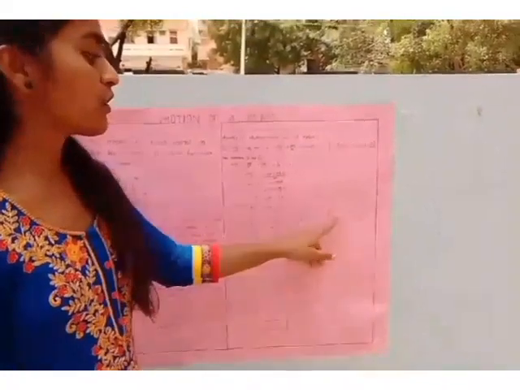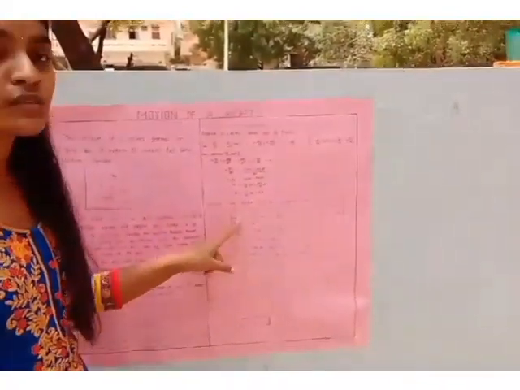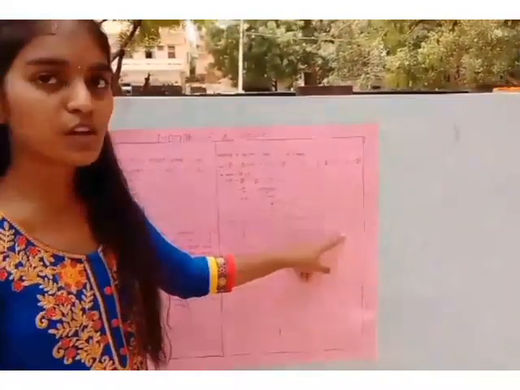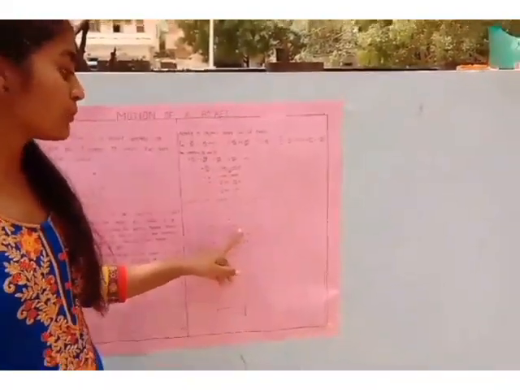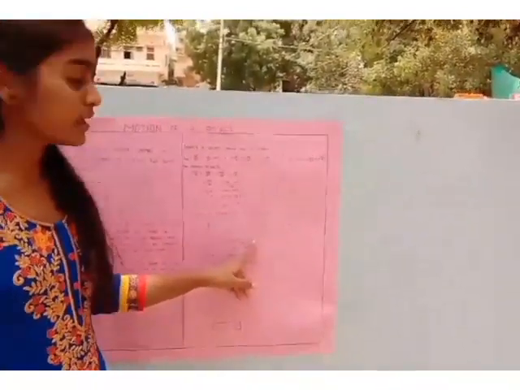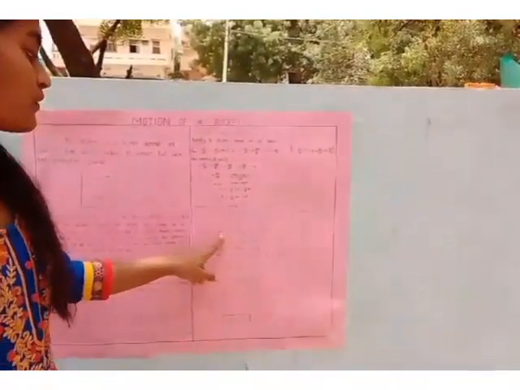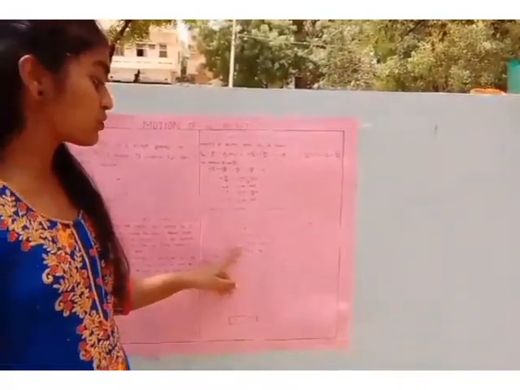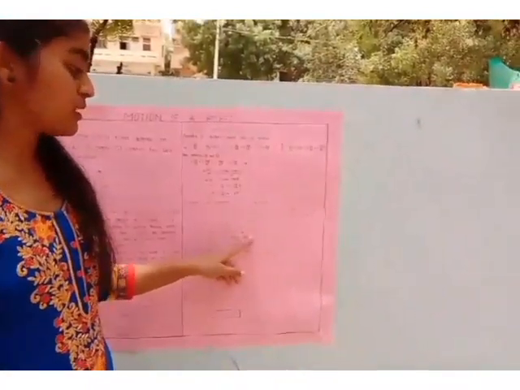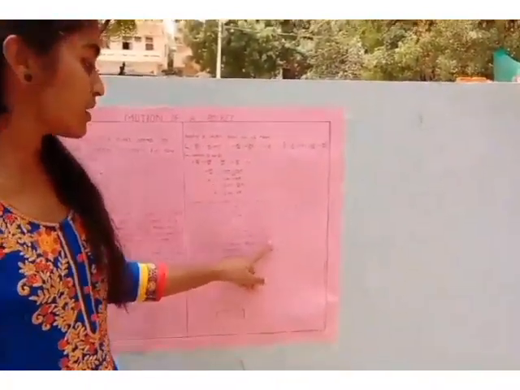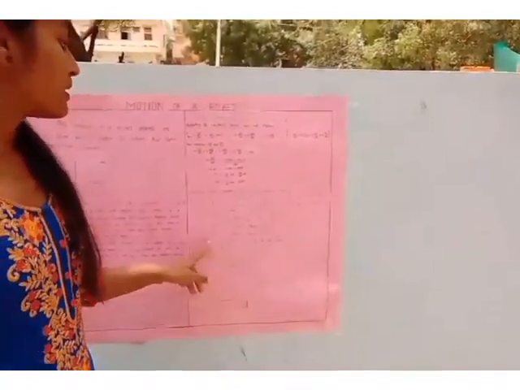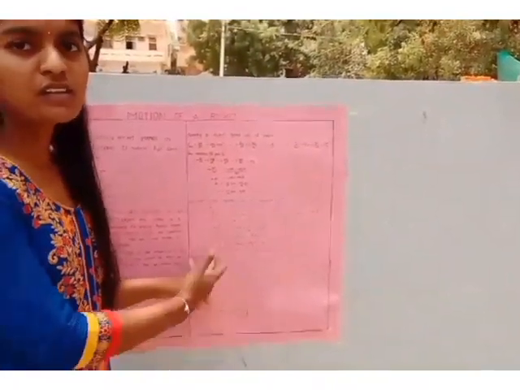Next, integration of dx is equal to x. Here integration of dv means v is equal to minus u into integration of 1 by x, which means log x. Here minus u into log m to the base e from m naught to m, minus g of t from 0 to t. Here v minus v naught is equal to minus u into log m to the base e minus log m naught to the base e, minus g t. This is taken as equation number 5. This gives the instantaneous velocity of the rocket.